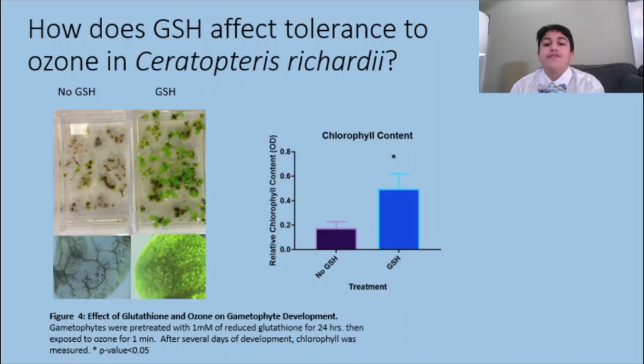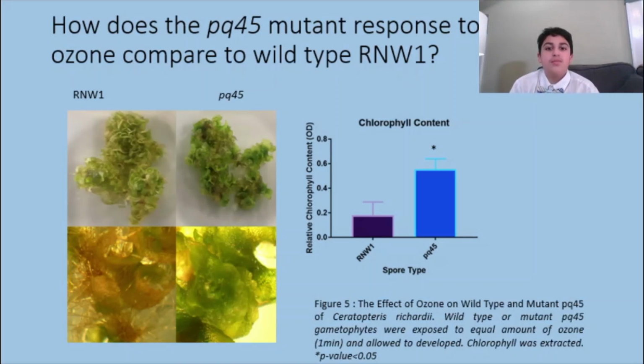GSH can protect the gametophytes against cell death and chlorophyll breakdown, allowing for fertilization of the egg and development of the sporophyte. I wanted to see if there are plants that are naturally more resistant to ozone. If plants can break down high levels of ROS, they should be more resistant to ozone. The mutant PQ45 is resistant to the herbicide paraquat, which causes high level of ROS in plants. When I treated the PQ45 mutant or the wild type gametophytes with ozone, I found out that the PQ45 could survive higher levels of ozone than wild type. The PQ45 mutant had more chlorophyll and less cell death.